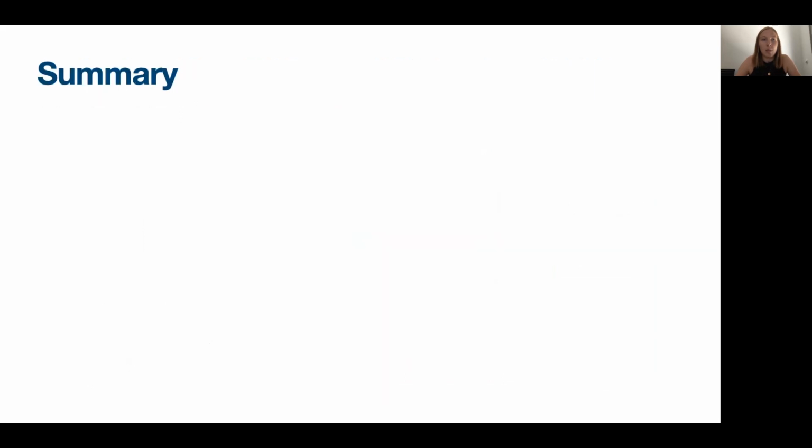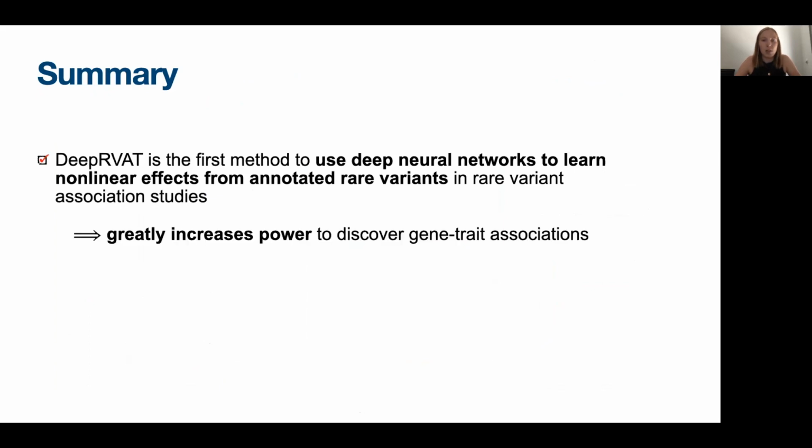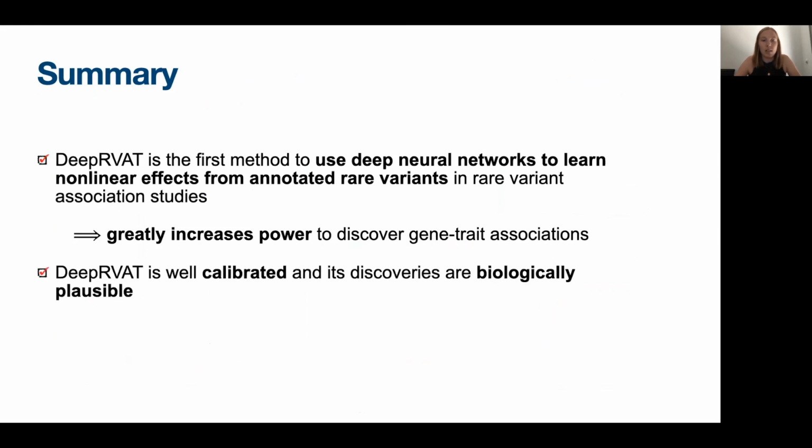In summary, DeepRVAT is the first method to use deep neural networks to learn nonlinear effects from annotated variants, which greatly increases power to discover gene trait associations. Our method is well calibrated and discovers biologically plausible genes, and our results hint at trait-specific effects of variants.